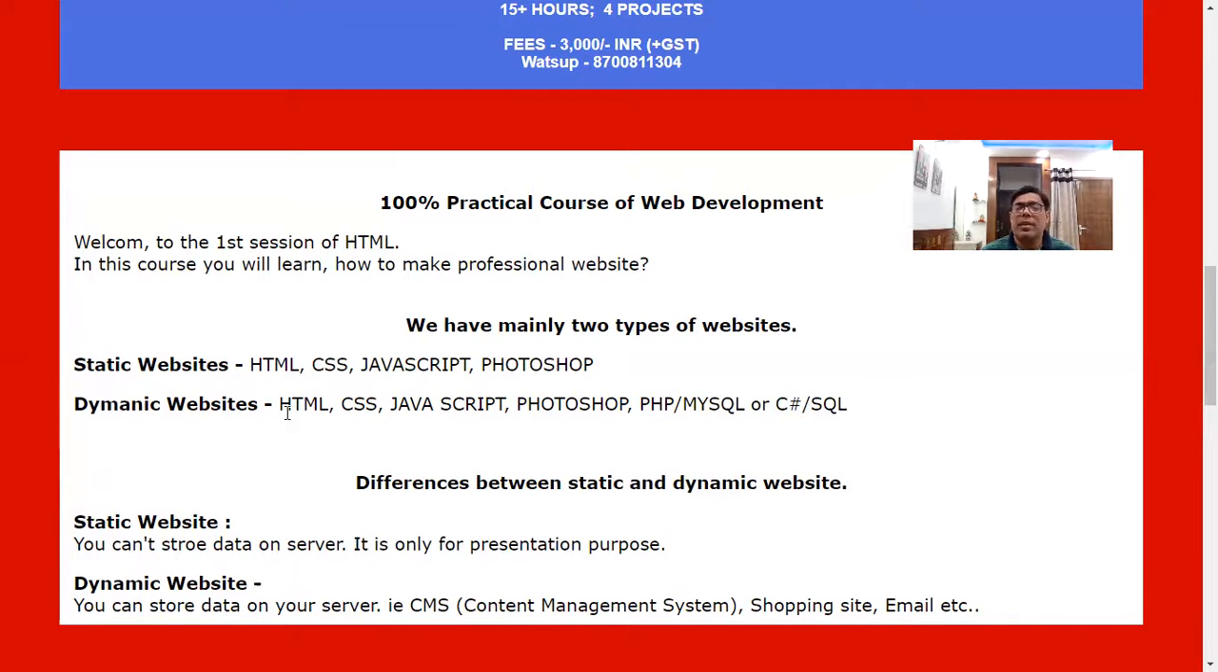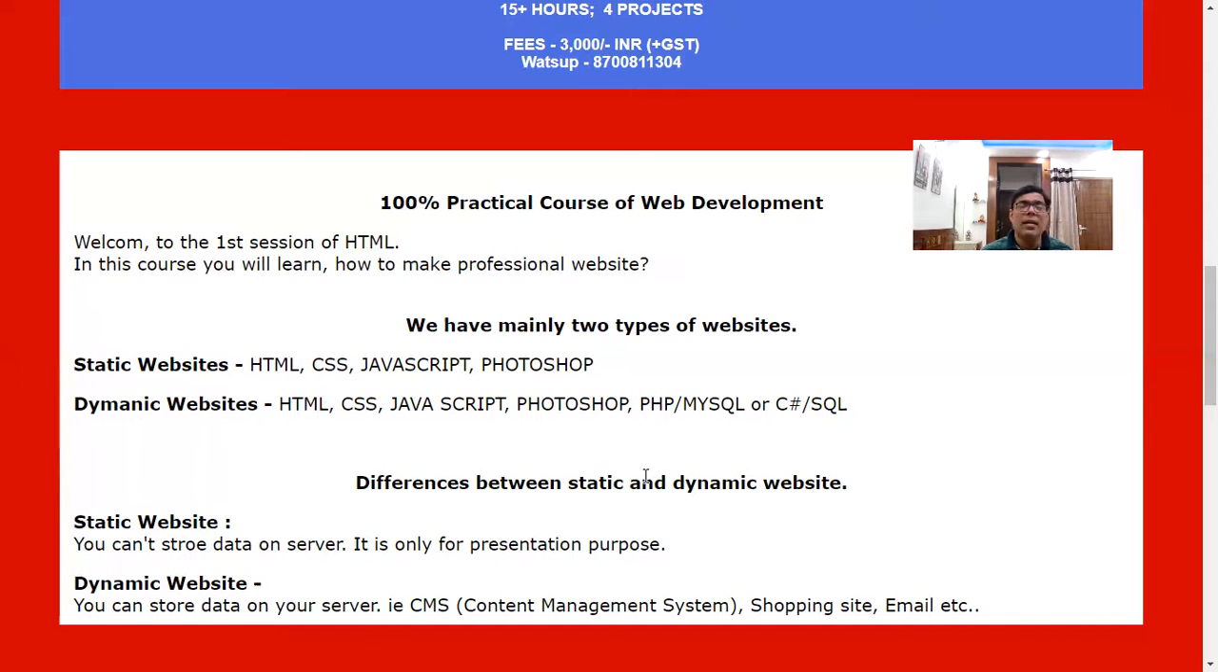The next is dynamic. That is a dynamic website. That is HTML, CSS, JavaScript, and Photoshop, and PHP, MySQL. You can apply these for backend purposes, where you can control the entire section, whatever you have seen here on your desktop or mobile devices.